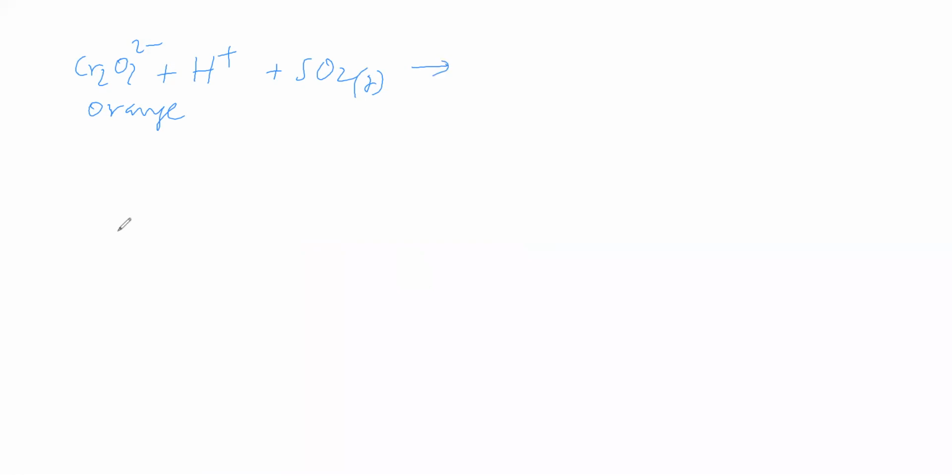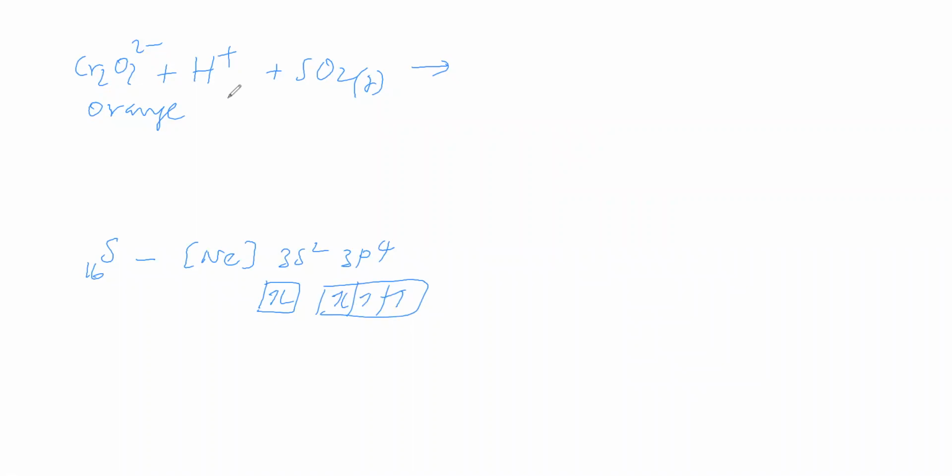In sulfur dioxide, sulfur has atomic number 16, and the electronic configuration is neon 3s2 3p4. So 3s has 2 electrons, 3p has 4 electrons.